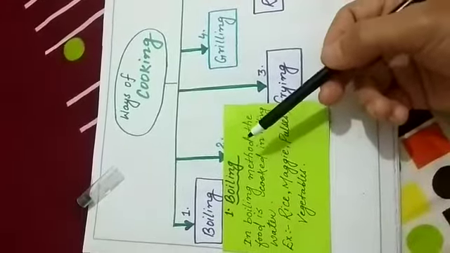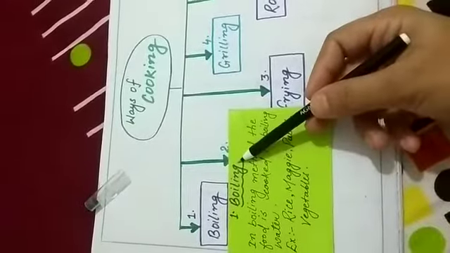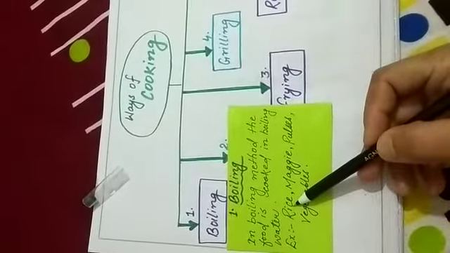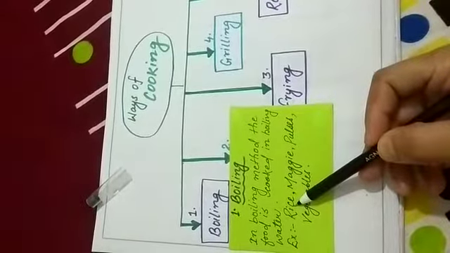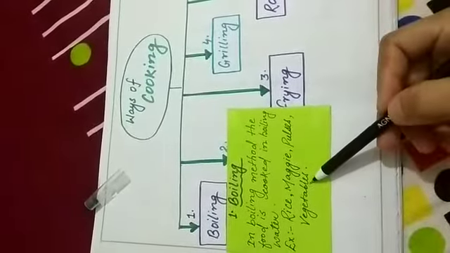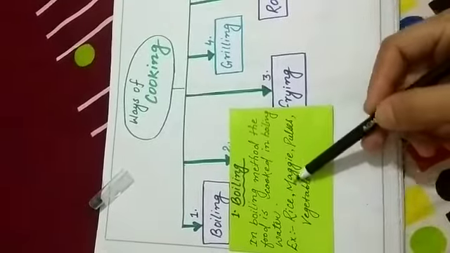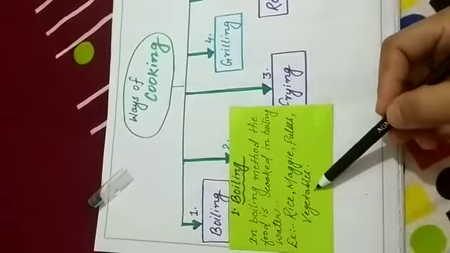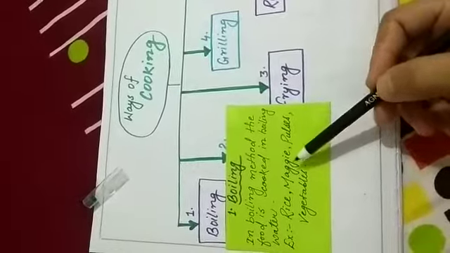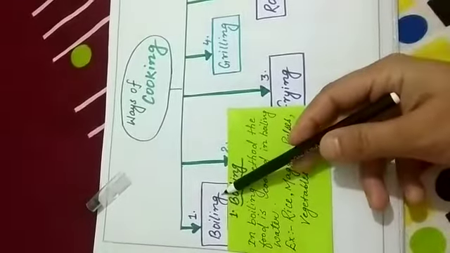Some examples of food that is cooked using the boiling method are rice. Usually we boil rice and after that we eat. Maggi, pulses, and some vegetables. If we want to make vegetable soup, then we first have to boil the vegetables. So these are the examples of food that we have to boil before eating. Okay, we have to cook properly using the boiling method.